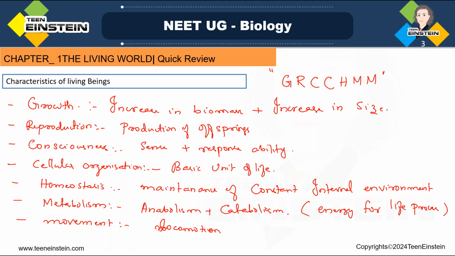GRCCHMM. Some people will be able to remember these kinds of codes for easy answering. So these are some tricky ways they keep in mind to remember the answer. But they should be familiar with these terms: one C is for consciousness, another for cellular organization, one H is for homeostasis, then both Ms, it is coming two times, one is for metabolism and one for movement. You can make codes like this and try to remember in this way. These are the tricky methods which you need to try for this kind of MCQ questions.